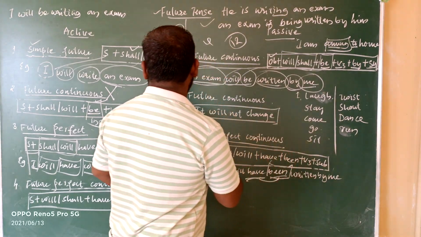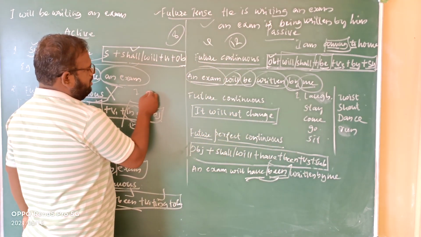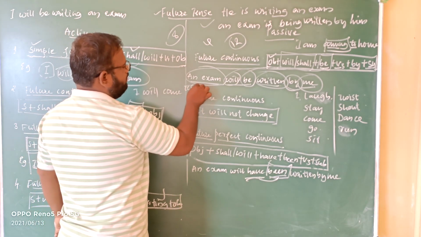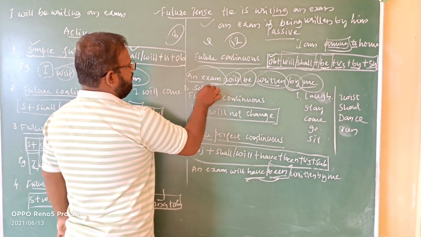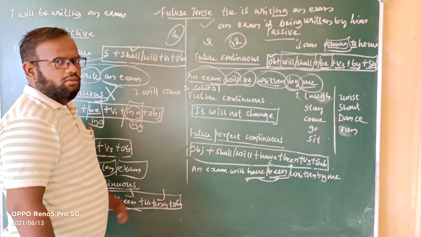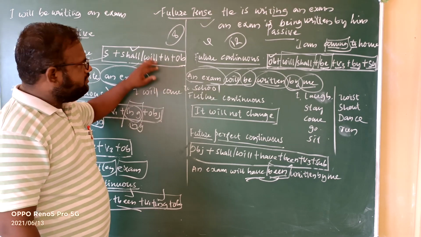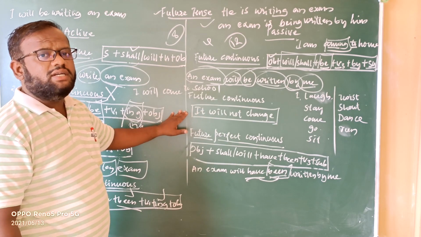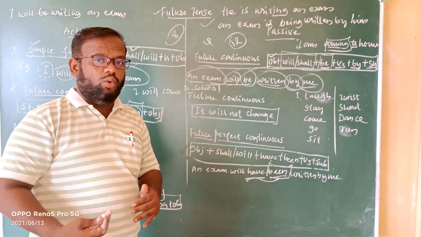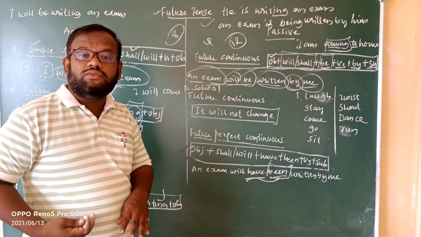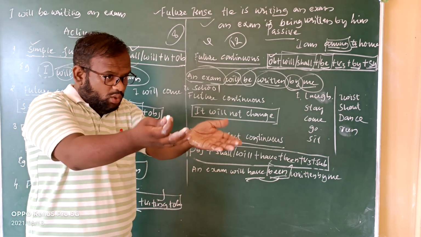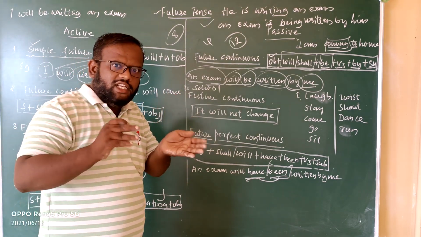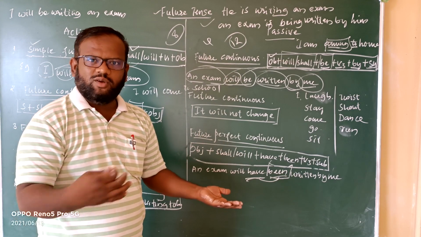If I say "I will come to school," this is a normal statement in the simple future tense. If I want to change it into passive, it is not possible: "The school will be come by me." It means, wherever I am, the school itself will come to me. Similarly, "I am going to market" becomes "The market is being went by me." I cannot say these things because it's not possible.